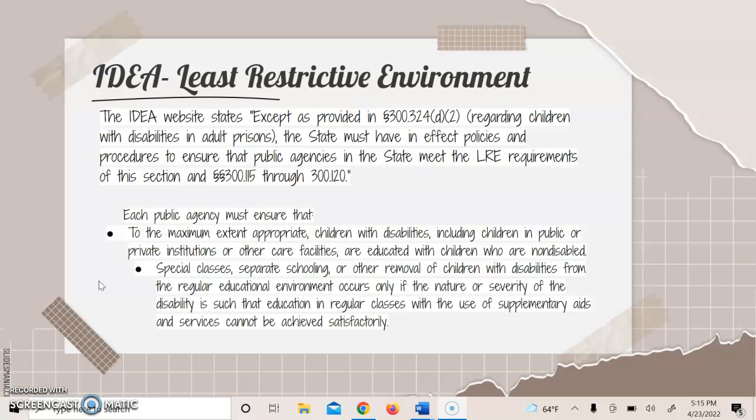Special classes, separate schooling, or other removal of children with disabilities from the regular education environment occurs only if the nature or severity of the disability is such that education in regular classes with the use of supplementary aids and services cannot be achieved satisfactorily.